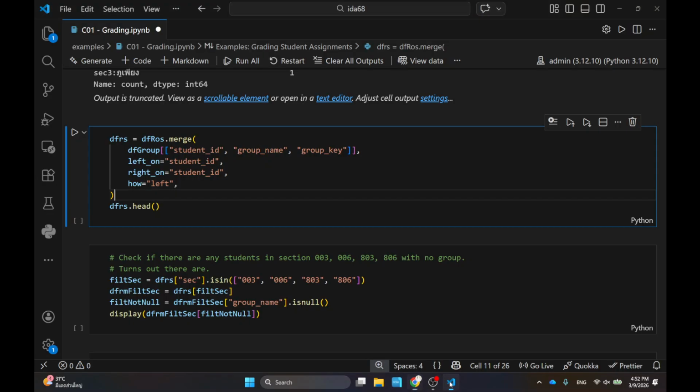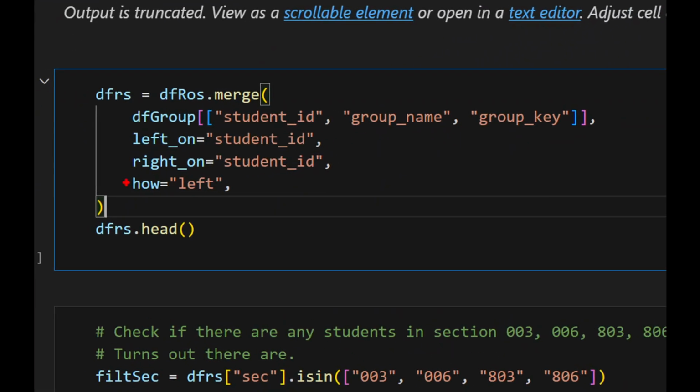I'm merging, but I only select a couple of things from my DF group. I don't need to use all the columns because that's going to get cluttered very, very soon, okay? And another thing is that I can use my student ID as my reference column, okay?